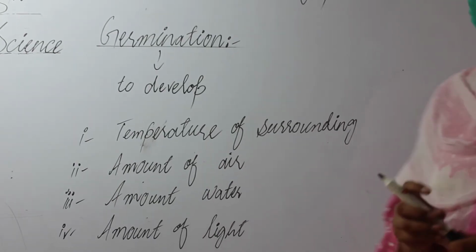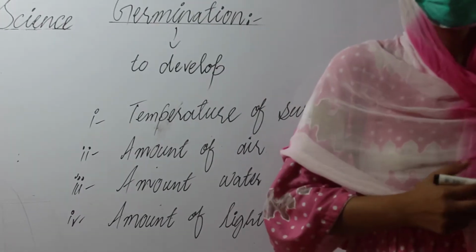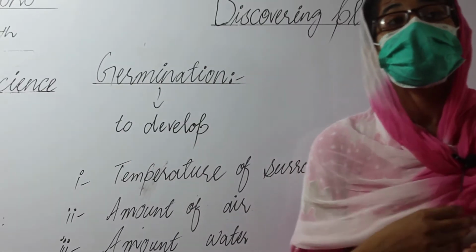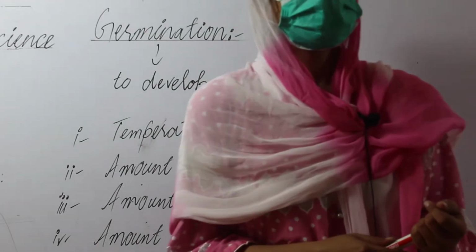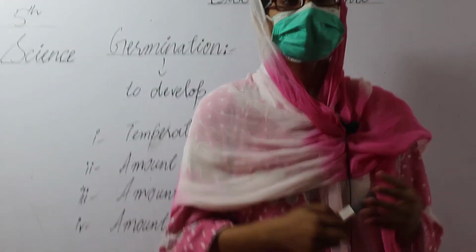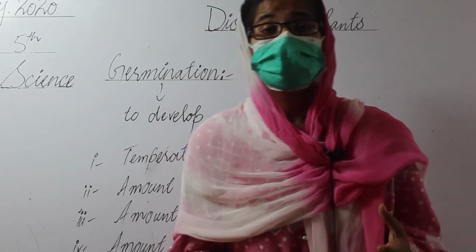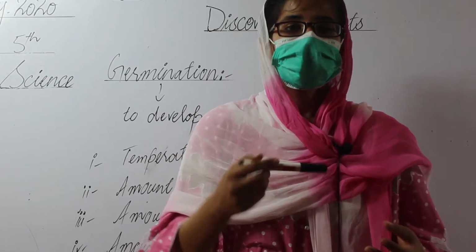Temperature of surrounding. Now what is the role of temperature for the germination of seed? Depending on the range of temperature, some seeds need low temperature for germination, other seeds need warm temperature.